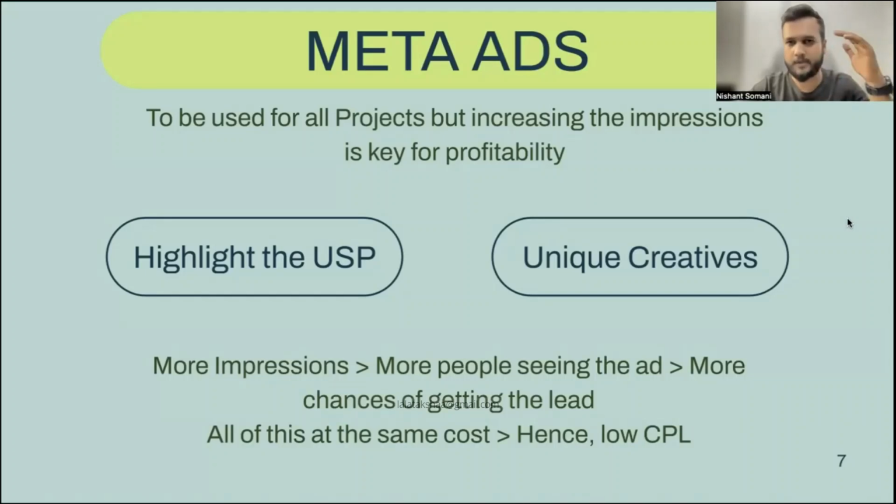Now, there are multiple USPs in real estate. A few of them are pricing, payment plans, amenities, location, developer, any other schemes that you're offering, etc. All of these are USPs, right? Whatever is valid for you, whatever is your project's USP, you need to highlight it. You don't have to sit and just mention it. You need to highlight it.